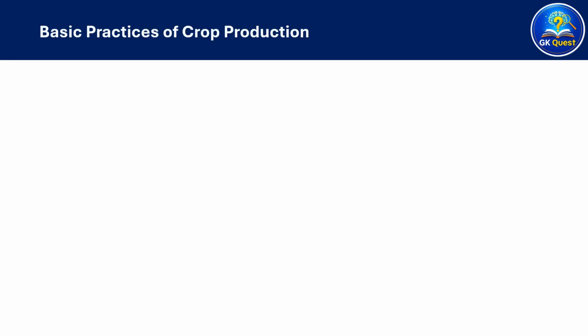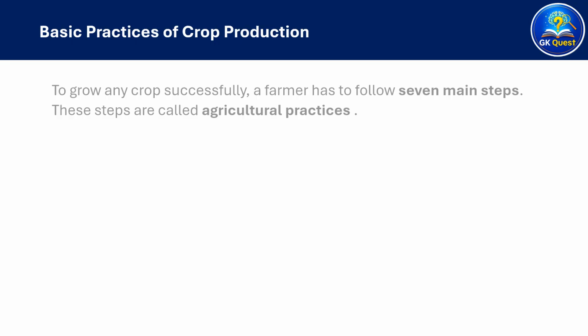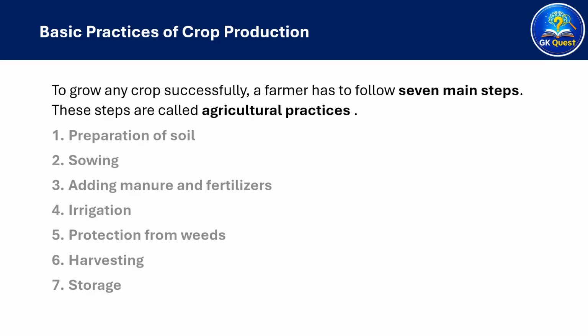Basic practices of crop production. To grow any crop successfully, a farmer has to follow 7 main steps. These steps are called agricultural practices. They are preparation of soil, sowing, adding manure and fertilizers, irrigation, protection from weeds, harvesting, and storage.